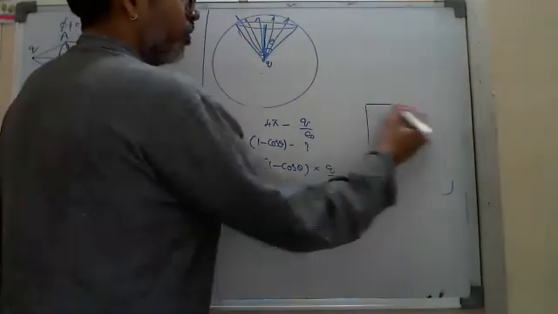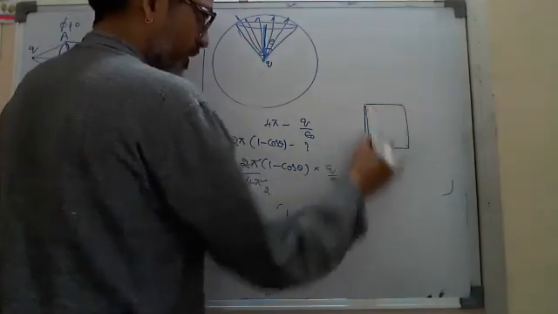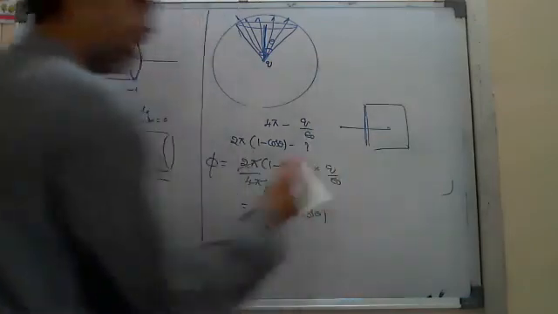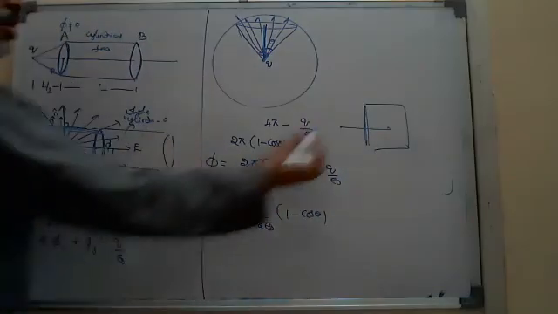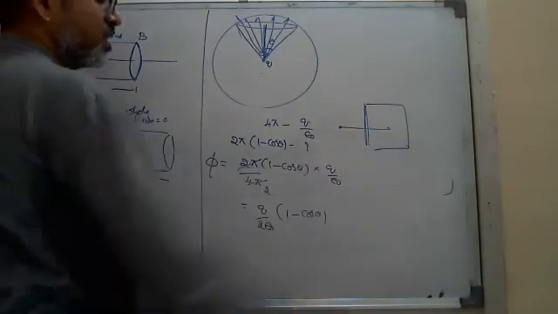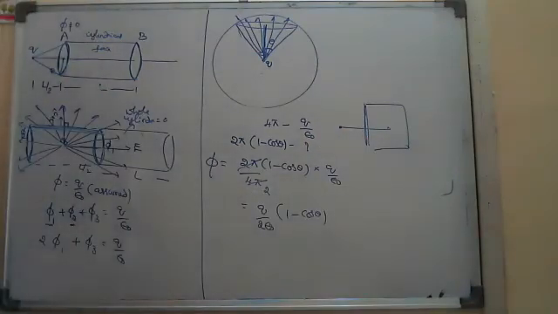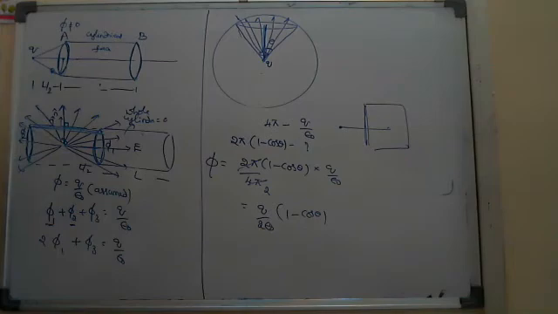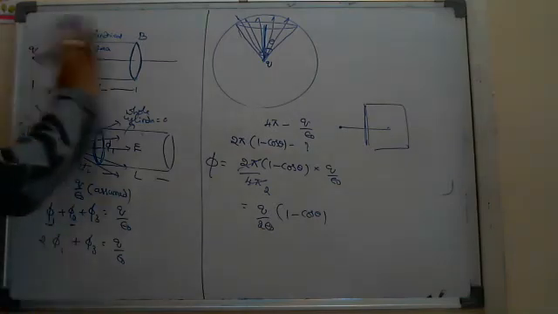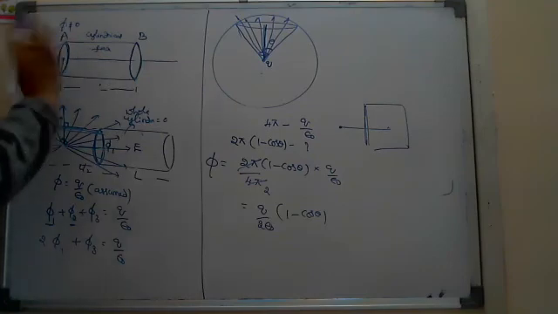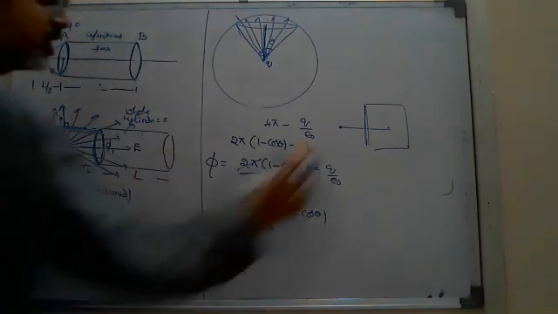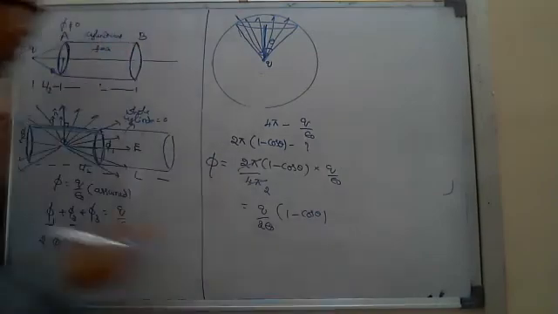Straight away we told the flux through one face if a dipole is placed like this, plus Q and minus Q, is Q by 6 epsilon naught. But here we are unable to tell if the shape is changed. Through the whole cylinder, 0. Through the circular face, he is asking.